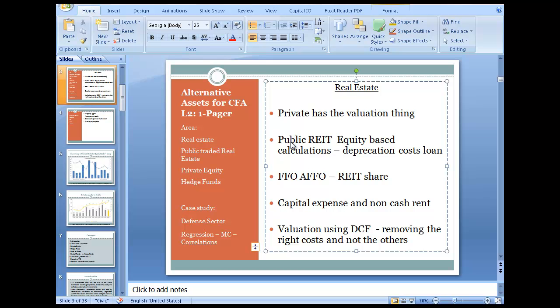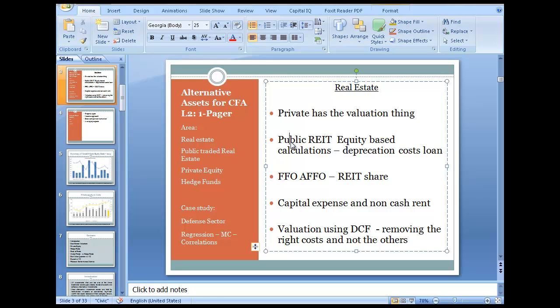From FFO, you subtract non-cash rents and subtract recurring maintenance-type capital expenditure, which equals AFFO, then divide by shares outstanding to get AFFO per share. So from FFO you subtract non-cash rents and subtract maintenance capex to get AFFO, and then use AFFO. We have been looking at the difference between FFO and AFFO. For the dividend per share, you take the total value of dividends and the final value, the terminal value, to get to the answer. So those are the ways.